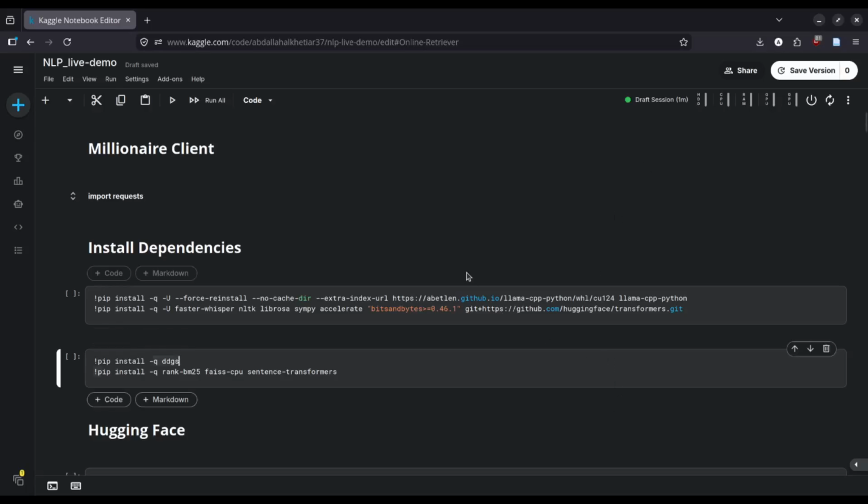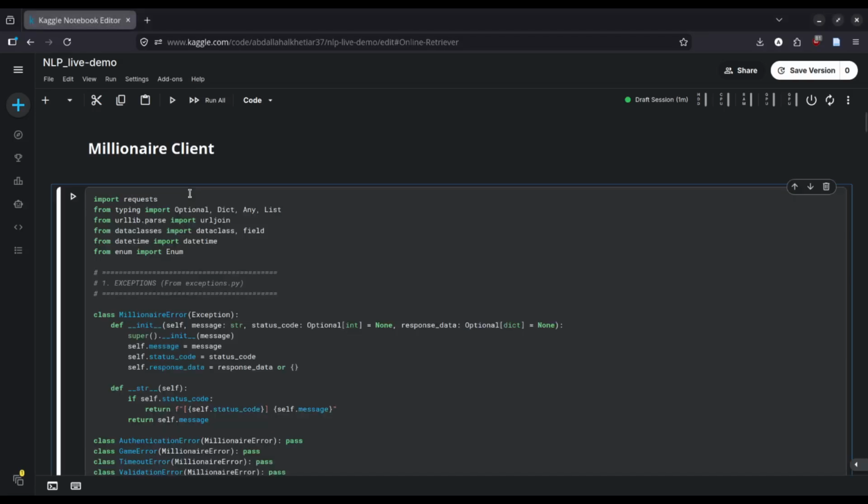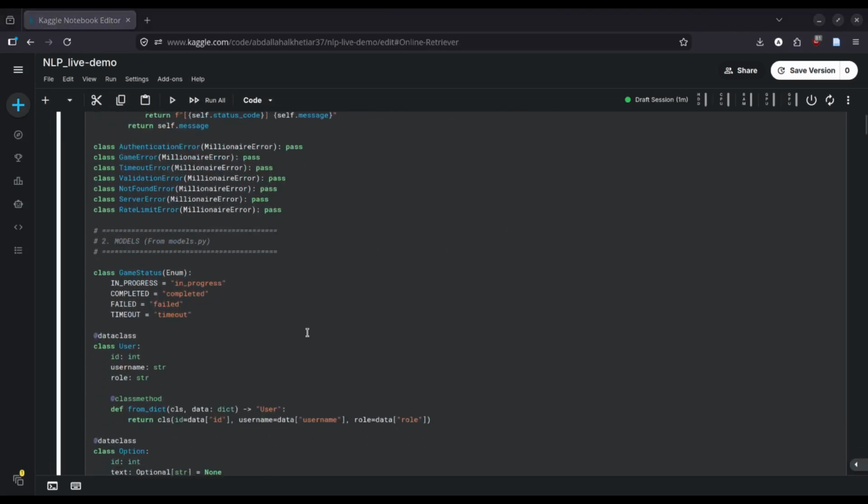Hello and welcome to the live demo of our PoliMillionaire client framework. I'll briefly explain the main components of our pipeline and then go ahead with a few demo runs. Starting with Millionaire client, this was actually provided by the organizers. It handles the authentication, the session state, and bidirectional communication with the server.